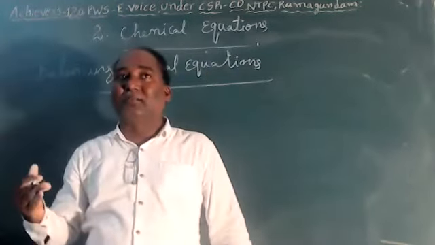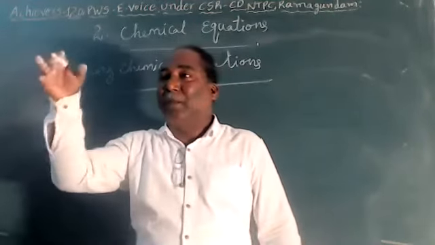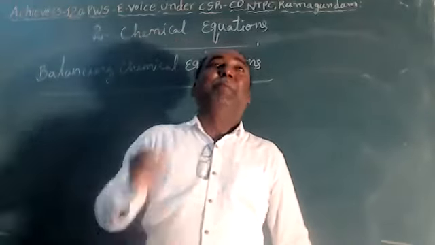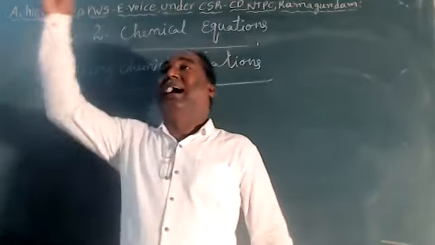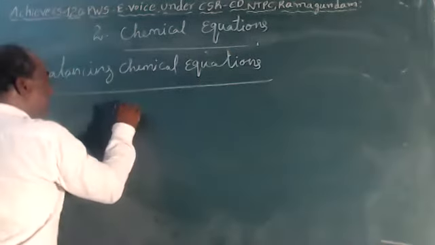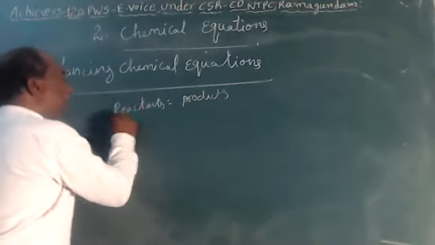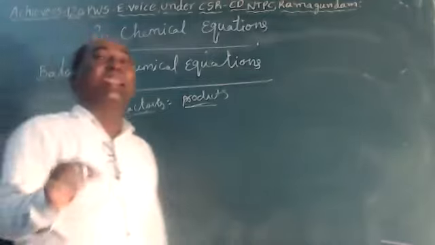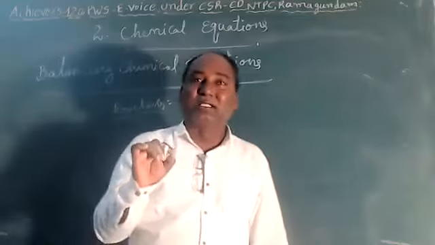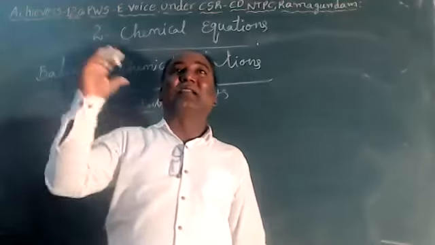What is meant by the law of conservation of mass? It means the mass of substances before the reaction is equal to the mass after the reaction. Before the reaction, the total mass of substances is equal to the total mass after the reaction. Simply, we can say the reactants are equal to the products, before and after the reaction. It is called the law of conservation of mass.